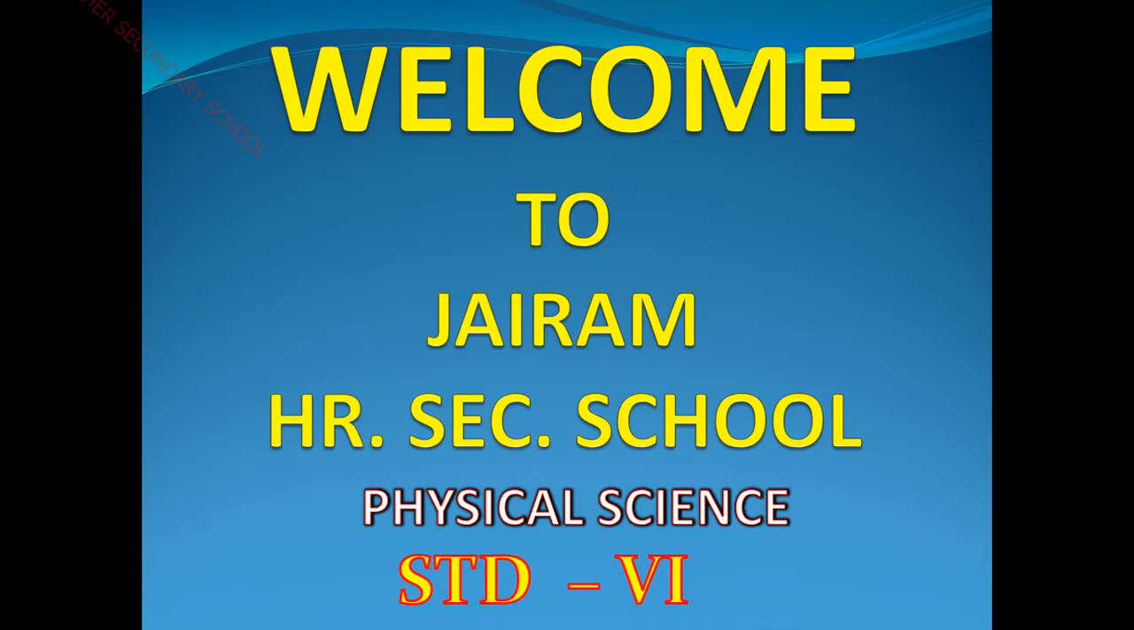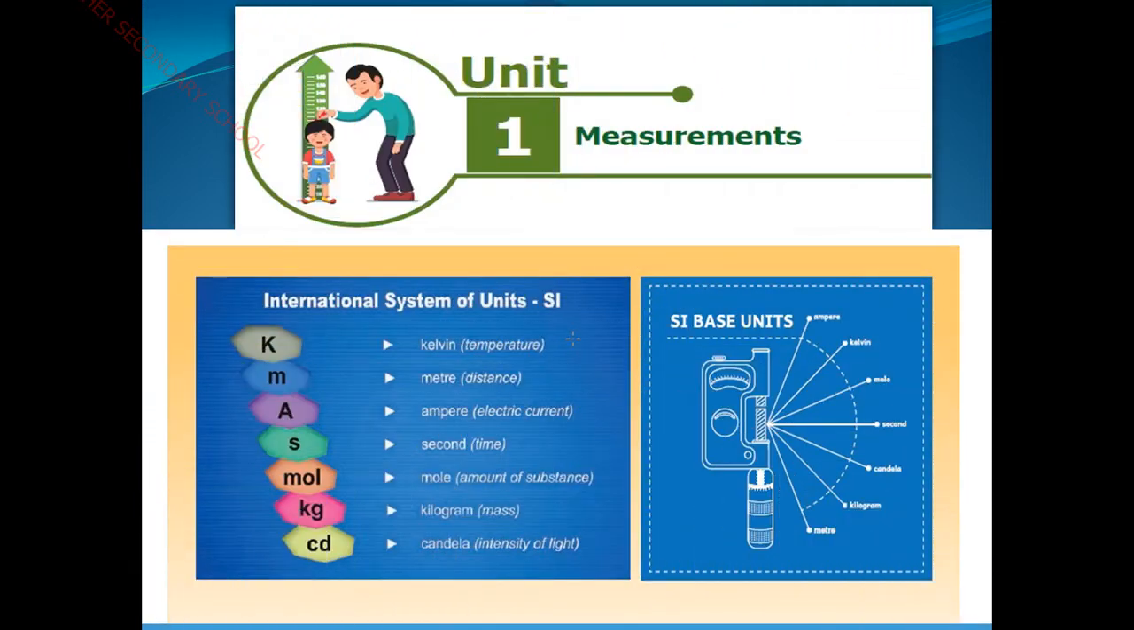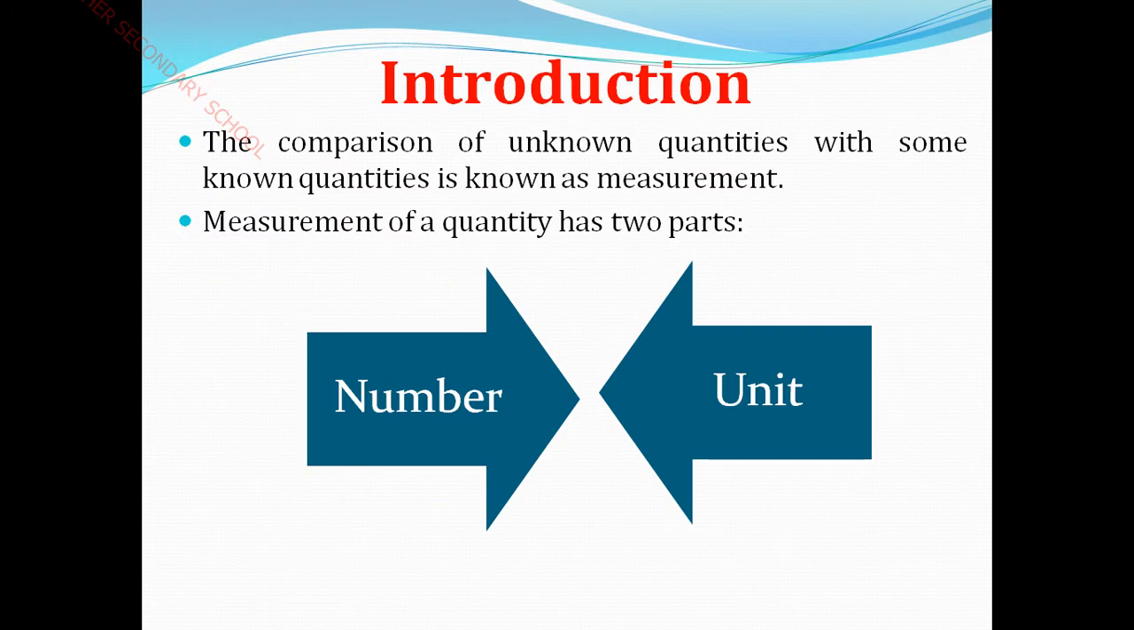This is for Standard 6, Physical Science, and the first unit is measurement. In our previous session, we already learned a few basic ideas about what measurement is, right? So we have a recapitulation of what we learned in our previous session. Fine. So, what is measurement, how can we do that measurement, and why is measurement important? These are the areas we are going to deal with today, right?